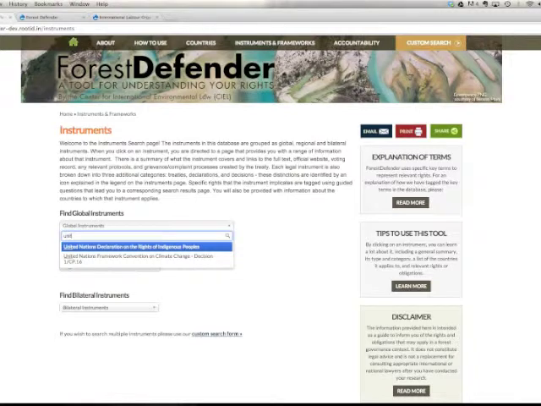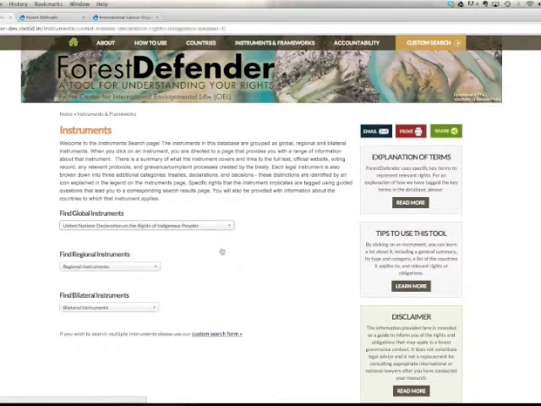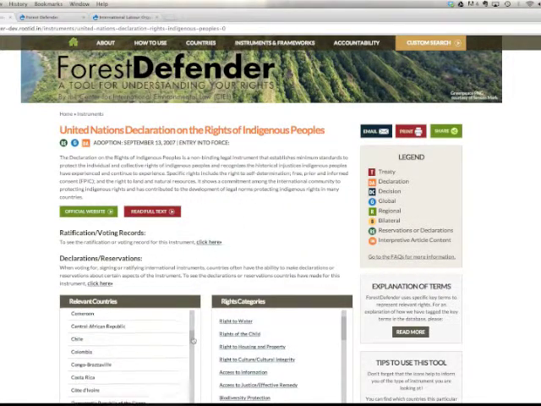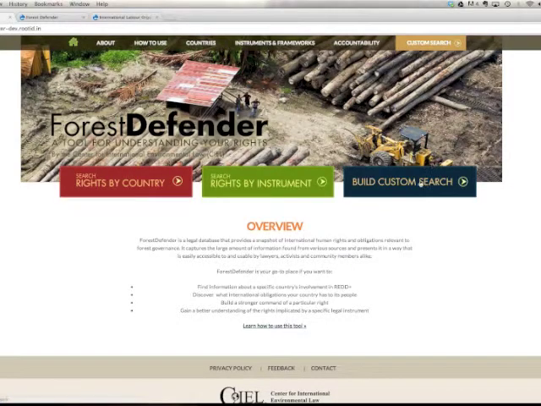Let's select the United Nations Declaration on the Rights of Indigenous Peoples from the Global Instruments drop-down menu. You have now been directed to this instrument's homepage, where you are provided with a quick summary of what this instrument sets out to achieve, what kind of instrument it is, as well as when it was adopted and entered into force. For every instrument, Forest Defender directs you to more detailed information. Remember to explore the buttons that are hyperlinked. At the bottom of the page, there is a list of countries for which this instrument applies, and they are also hyperlinked.